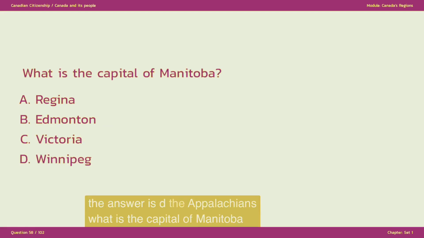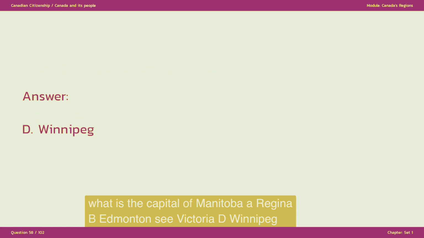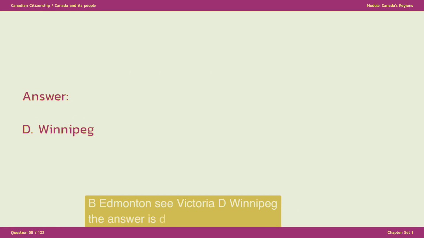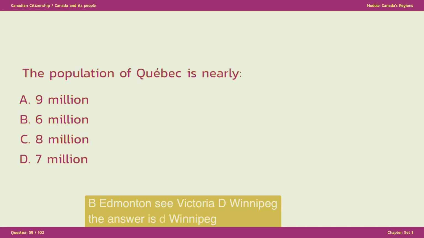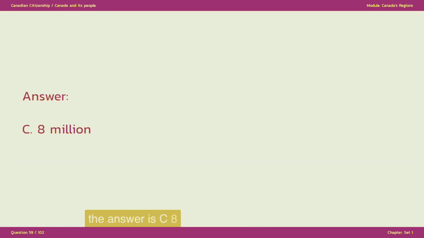What is the capital of Manitoba? A. Regina. B. Edmonton. C. Victoria. D. Winnipeg. The answer is D. Winnipeg. The population of Quebec is nearly A. 9 million. B. 6 million. C. 8 million. D. 7 million. The answer is C. 8 million.